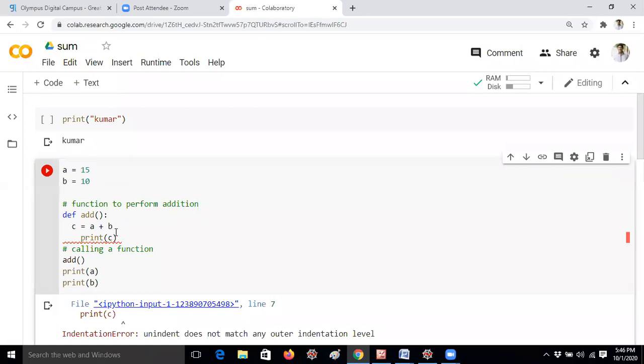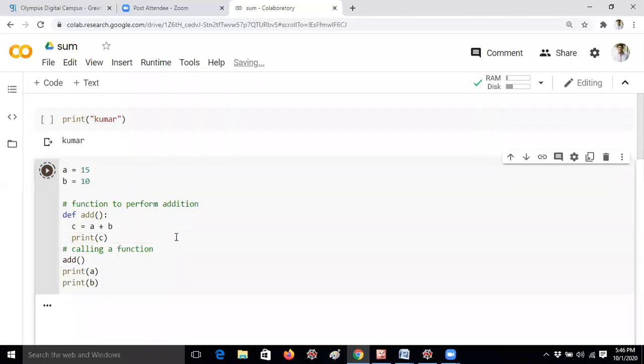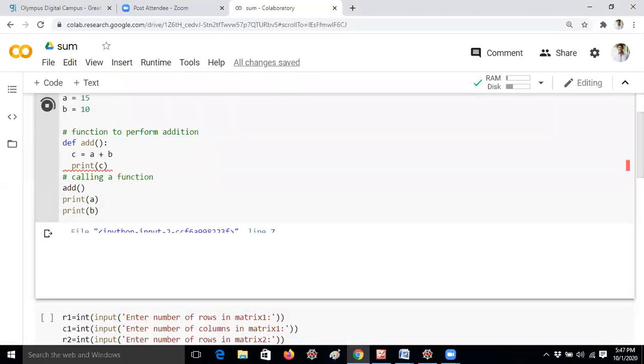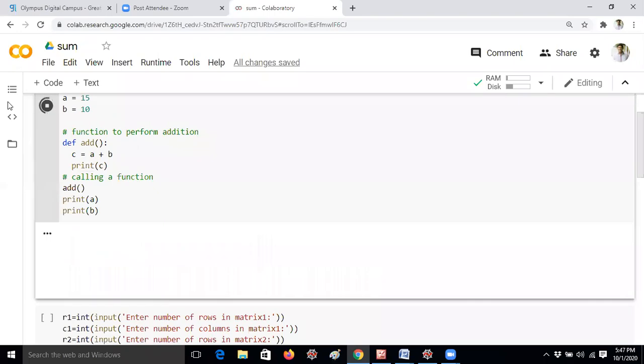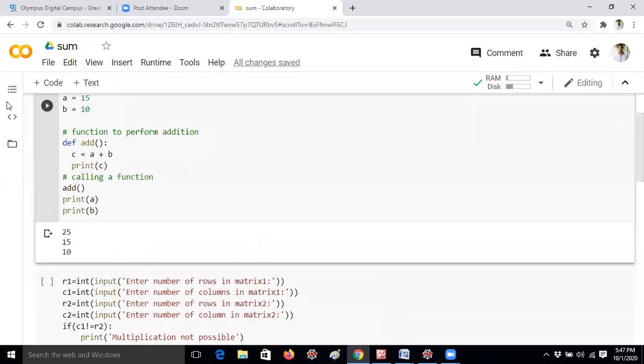Still it is giving an error. What happened? Okay, indentation, I think. Indent does not match. One minute, guys, I will give tab again. Yes, now I'm getting the answer, right? So there is no error in this actually. Usually it happens because of spacing problems. The indentation error comes only for spacing purposes, but there is no error in the code. I hope you understand, guys.